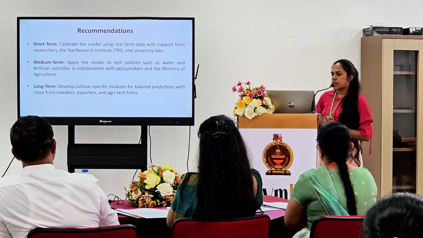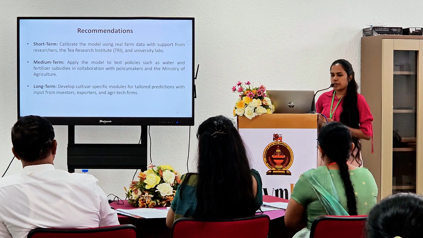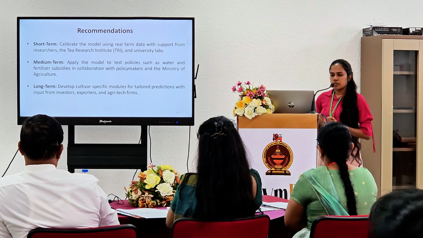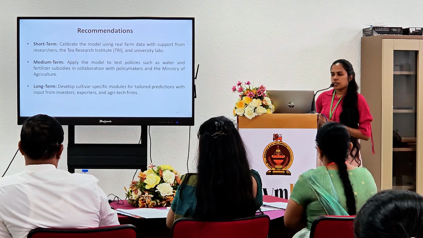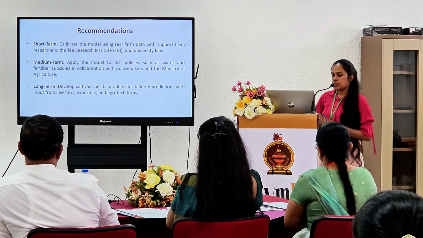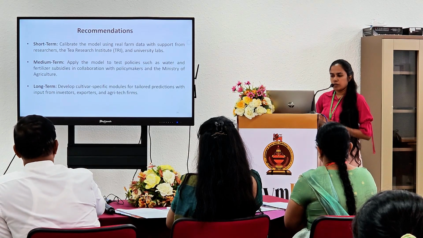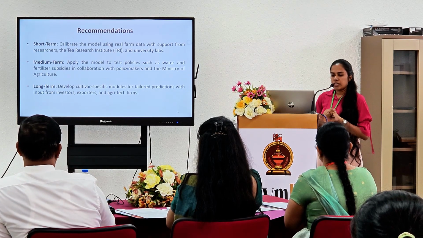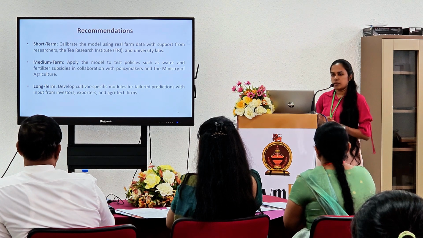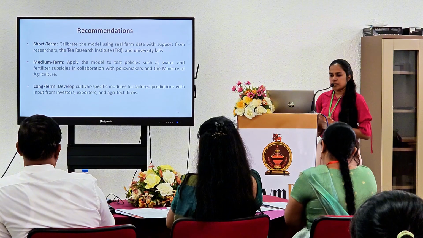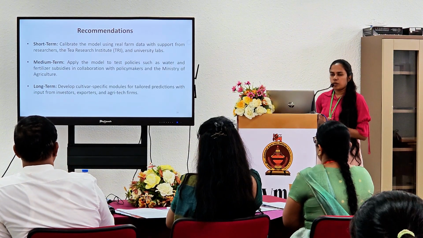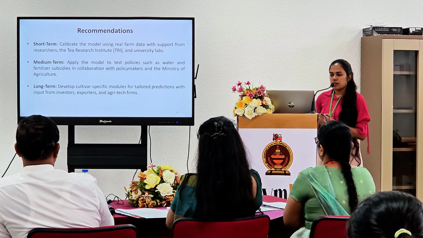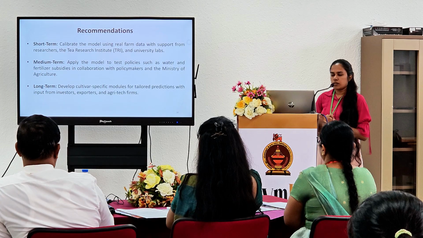So there are some recommendations as well. We categorize those into short term, medium term and long term. In the long term, we need to develop a cultivar-specific module for prediction with inputs from investors and exporters as well as agri-tech firms. In the medium term, we need to test this model by using some policies with the policymakers.